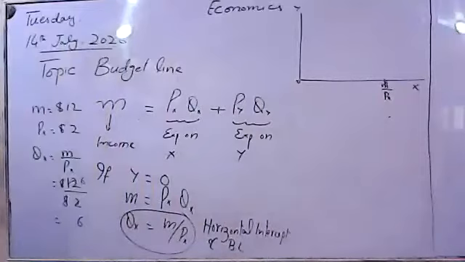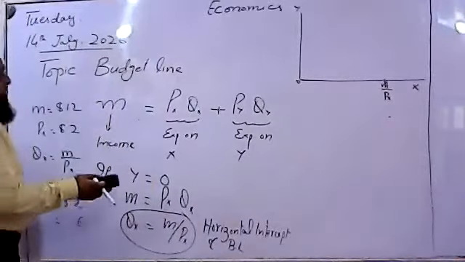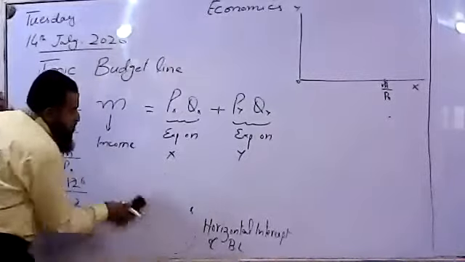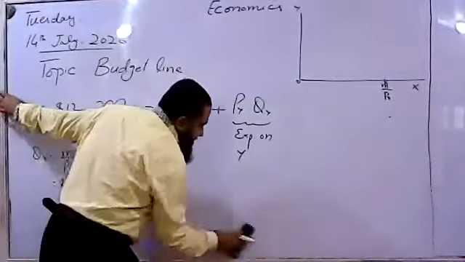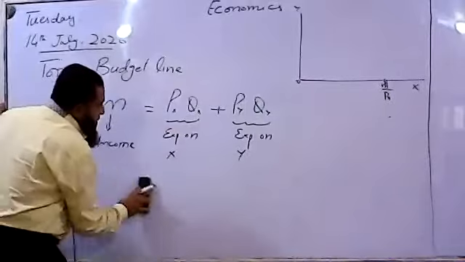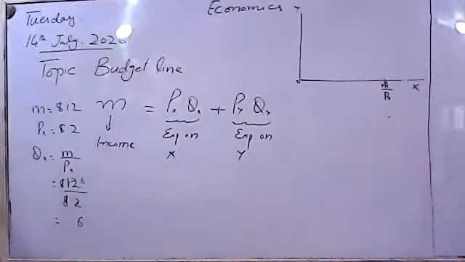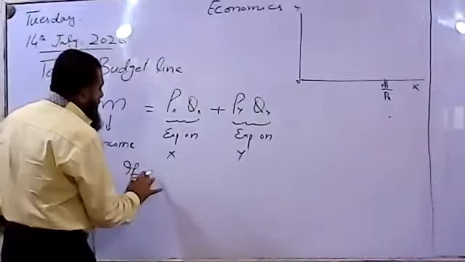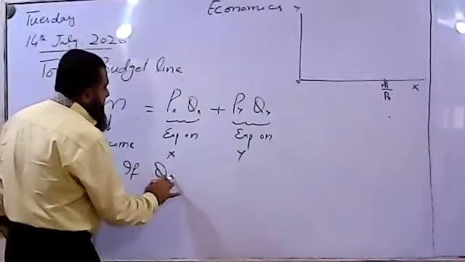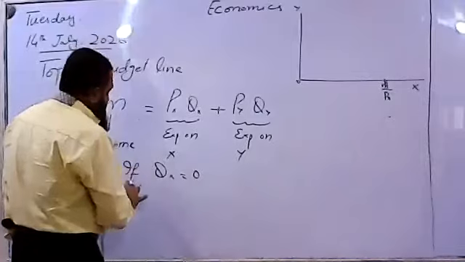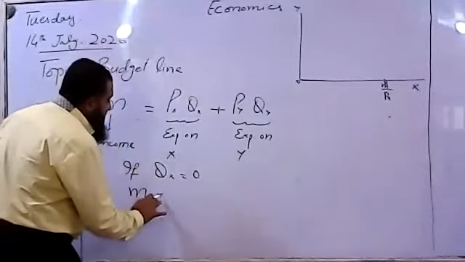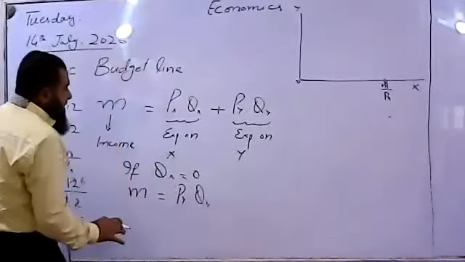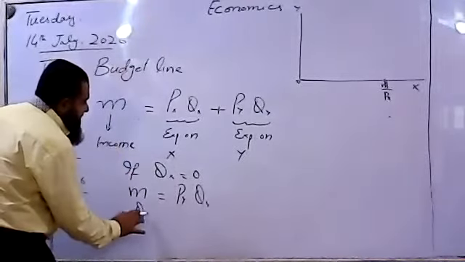Now come forward to the vertical intercept of the consumer's budget line. If he buys none of X, if quantity of X is 0, then all his income will be spent on commodity Y. So how much maximum of Y is he able to afford?